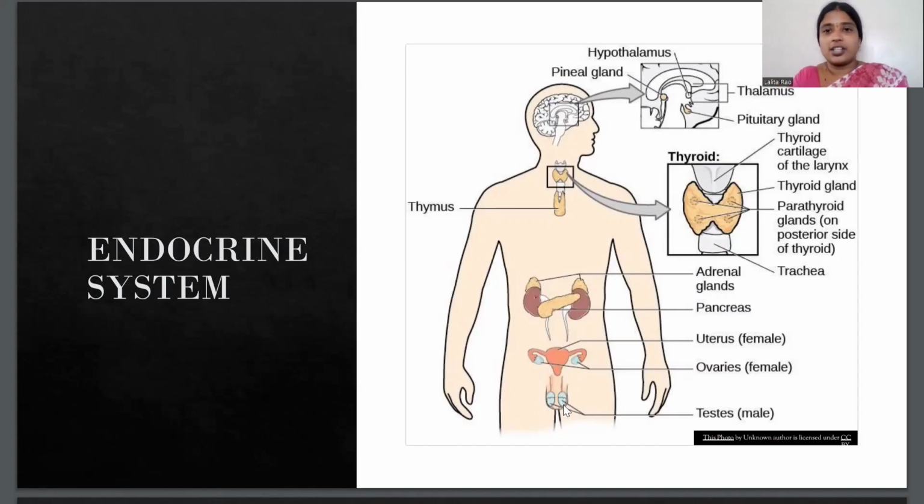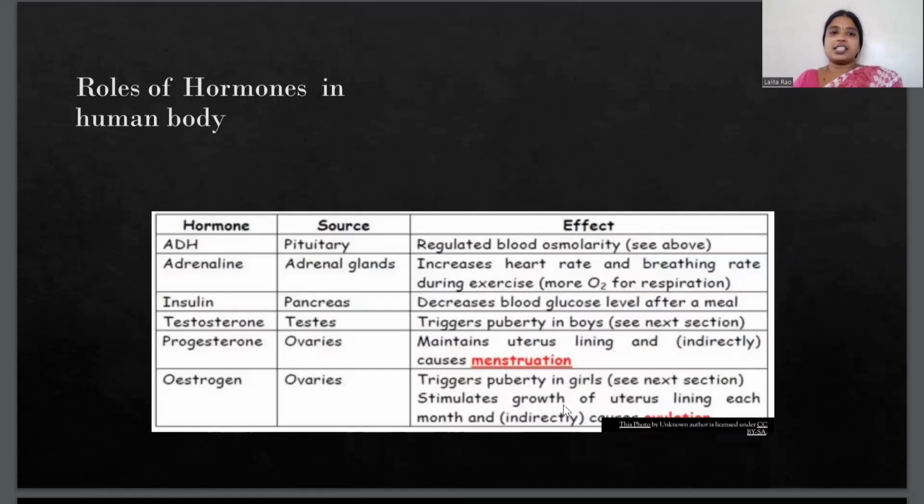Now, what are these secondary sexual characteristics? That we will discuss in the further slides. These are the different roles of hormones in our body that we have already discussed. The hormone ADH is secreted by the pituitary gland. It regulates the blood osmolarity.